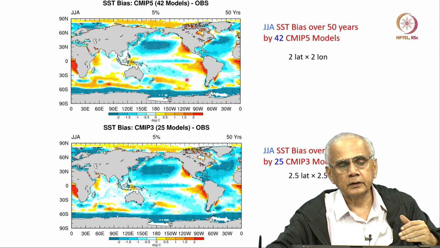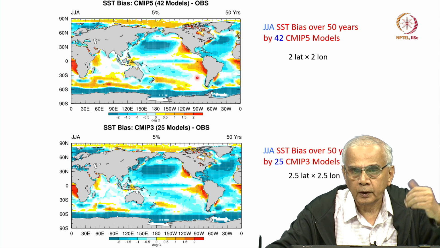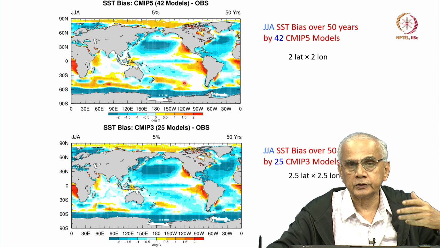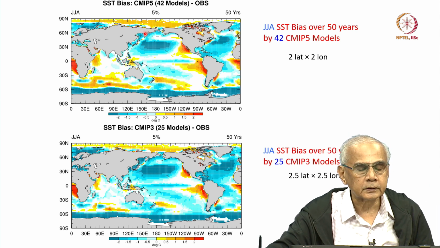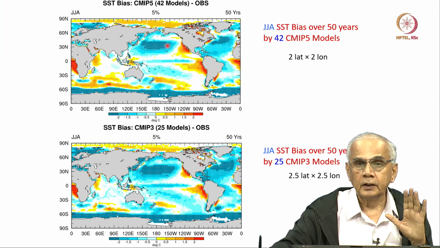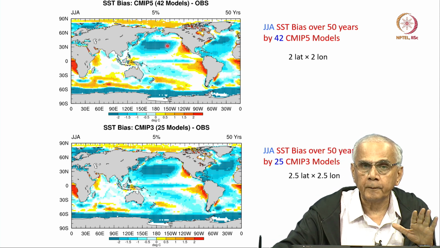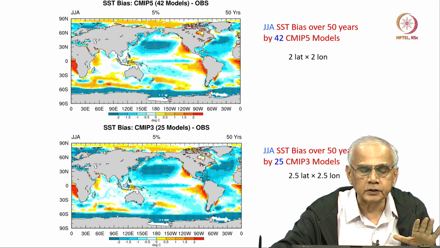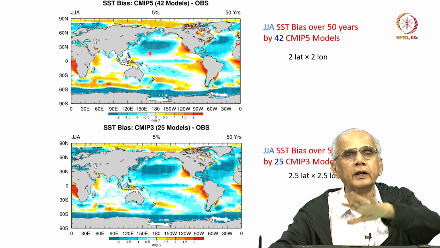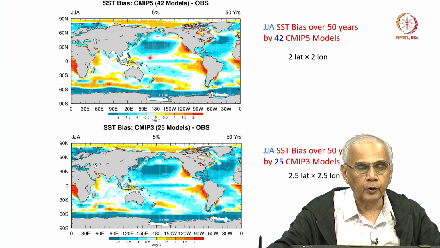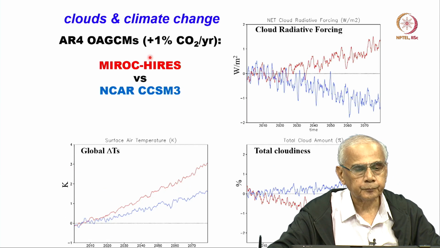Okay. This error will be reduced as the resolution of the model keeps increasing with the computers getting better and better, but this large bias in the middle of the Pacific Ocean is a serious issue, because this cannot be blamed on resolution. Because this error is over a large region, while this warm bias is confined to very close to the coast, the cold bias is very large. So, research is still going on to figure out why it is happening.